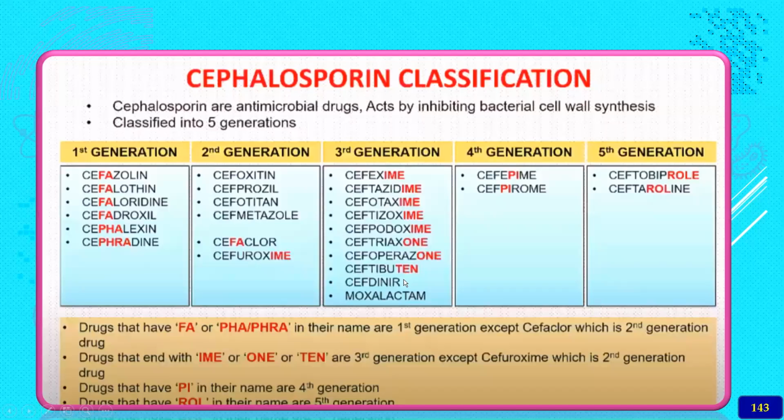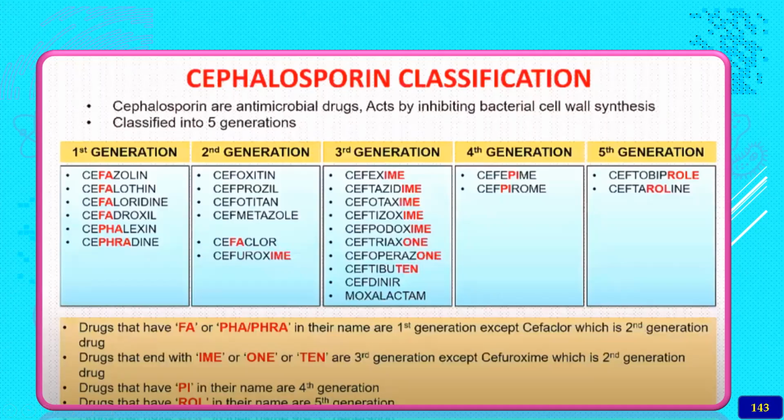Here you can see cefixime, ceftazidime, cefotaxime, ceftriaxone, etc. Ceftriaxone is also third generation, whereas in the fourth generation you can see PI is a common thing, cefepime and cefpirome. And the fifth generation is ceftobiprole and ceftaroline. This is the way you can remember, or else you have to mug up. There is no other way of remembering this. That is one method for remembering.